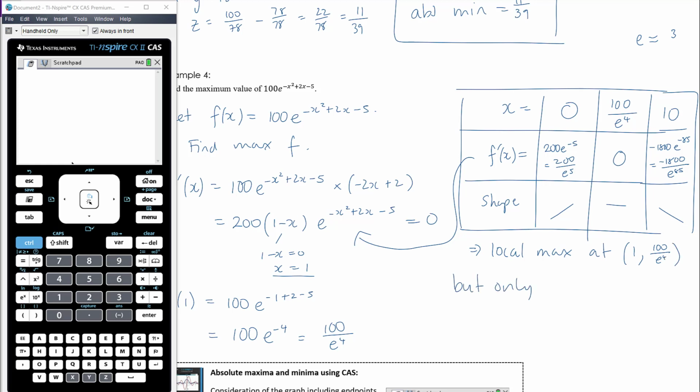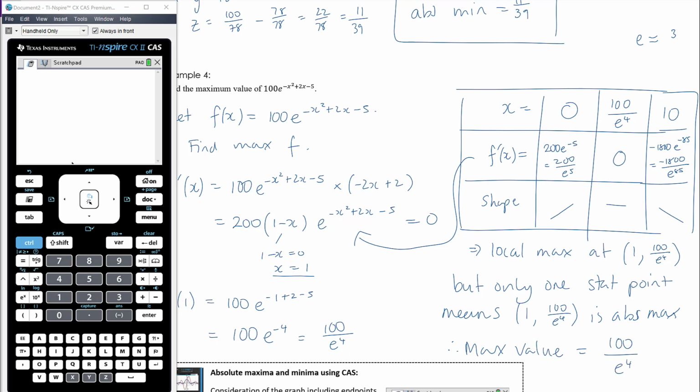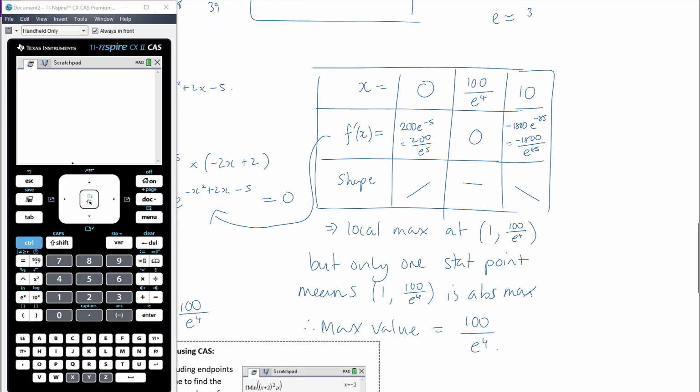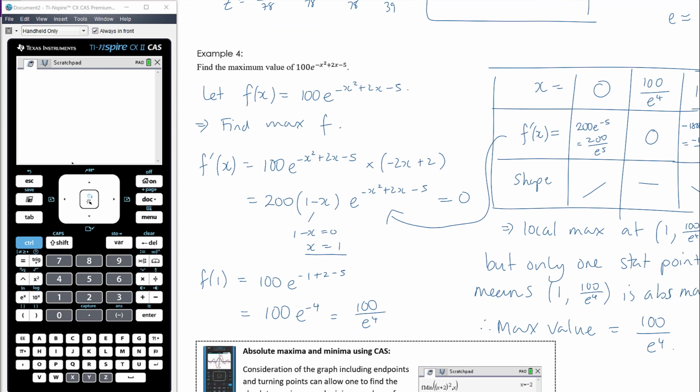But only one stationary point means 100 on e to the 4 is the absolute maximum, and so therefore the max value, so the graph doesn't get any higher than that point, has to be 100 on e to the 4. So if you only have one stationary point and it's a maximum, the graph doesn't get any higher than that value. So that becomes your absolute maximum value, 100 on e to the 4.